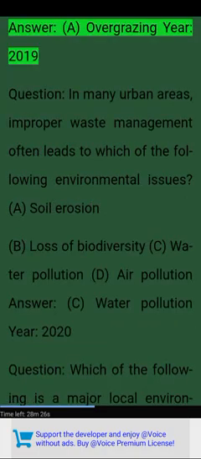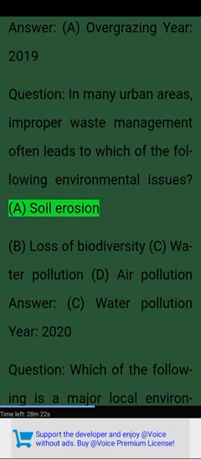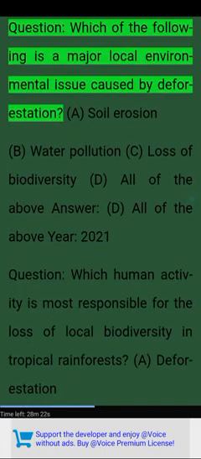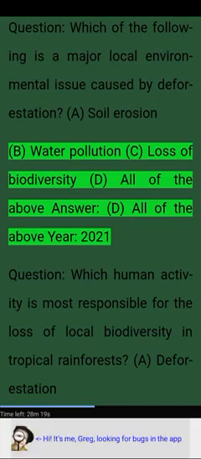Overgrazing. Year, 2019. Question: in many urban areas, improper waste management often leads to which of the following environmental issues? A. Soil erosion. B. Loss of biodiversity. C. Water pollution. D. Air pollution. Answer: C. Water pollution. Year, 2020. Question. Which of the following is a major local environmental issue caused by deforestation? A. Soil erosion. B. Water pollution. C. Loss of biodiversity. D. All of the above. Answer. D. All of the above.